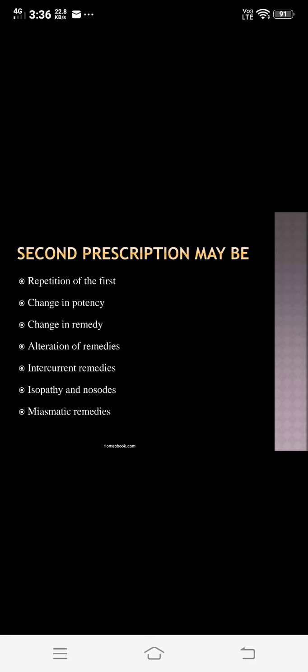Then the third point is types of second prescription. In this we studied these different types: repetition of the first, change in the potency, change in the remedy, alteration of remedies, intercurrent remedies, isopathy and nosodes, and miasmatic remedies. So all of you understand these from these PPTs. We will again see some types from the books also. Up till now it is clear, all of you?